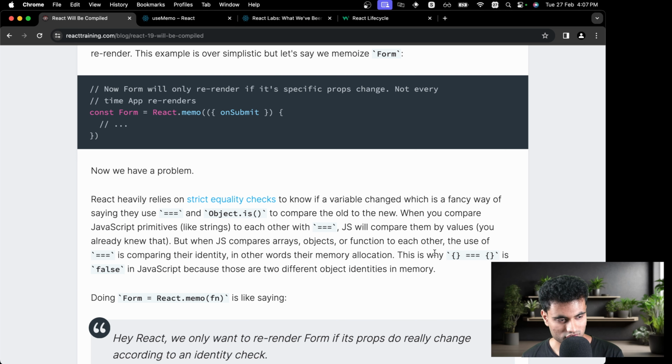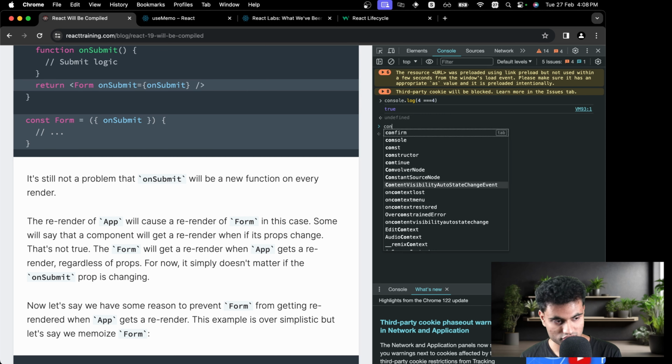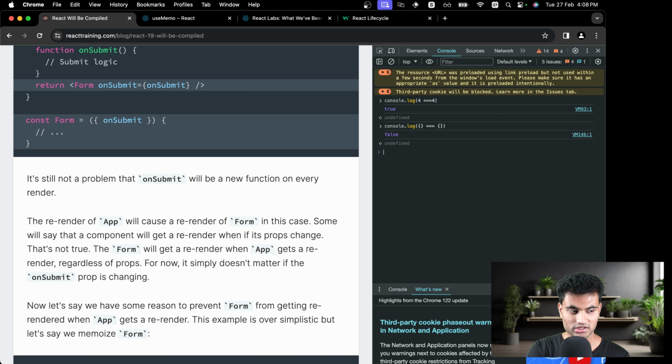And I want to do this right now in this video. I want to see. So I'm going to do console.log and I'm going to have 4 is equal to 4, and let's see. Yeah, it's true. Now let's do console.log and let's have an empty object here. False, even though it's literally an empty object, right? And it has absolutely nothing. So basically they should be equal, but they have different memory allocation, and that's why it's saying false.